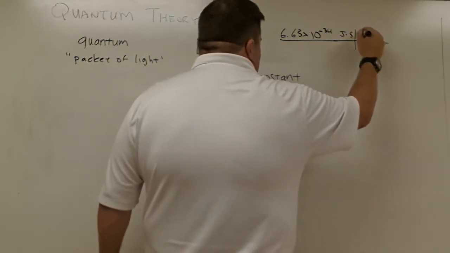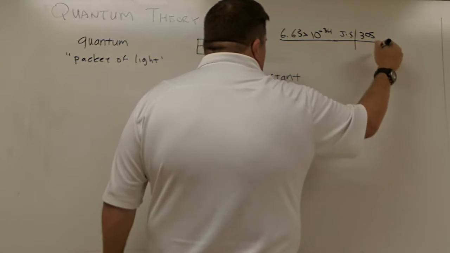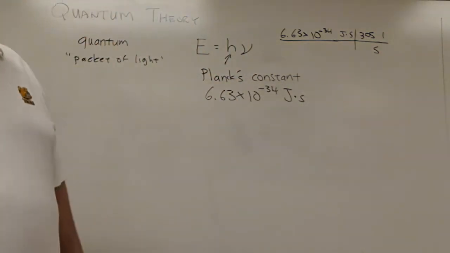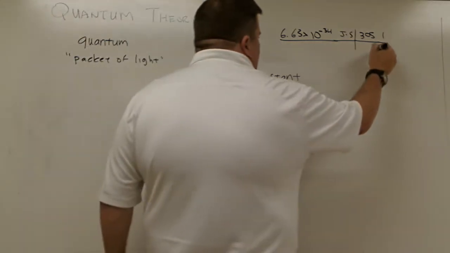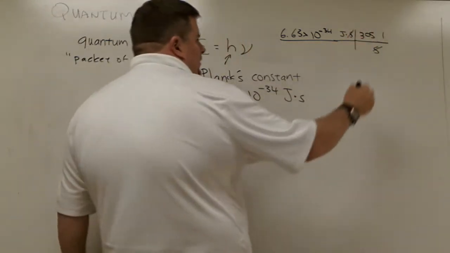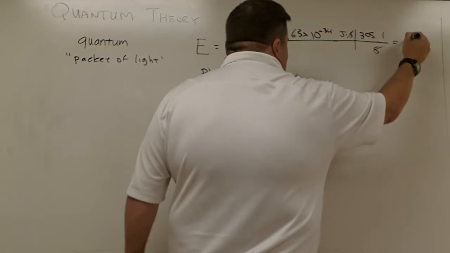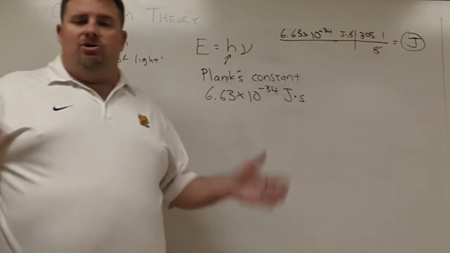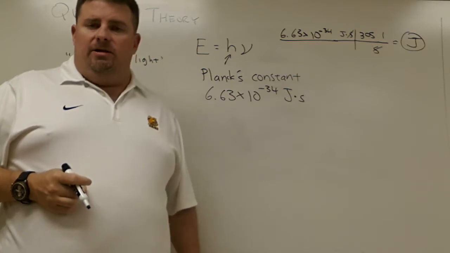So if my frequency, say, is 305, it's 1 over seconds. That second value has to cancel. Now my seconds cancel, and the unit I'm left with at the end is a joule. And that joule indicates that I've got energy. I've now measured energy using Planck's constant.